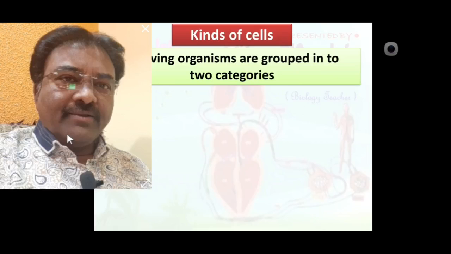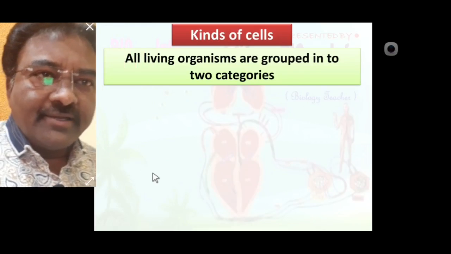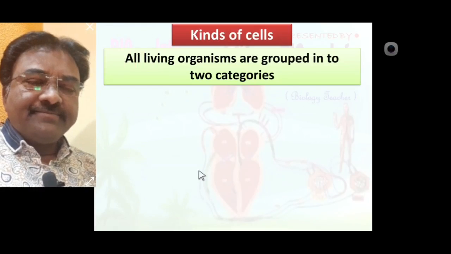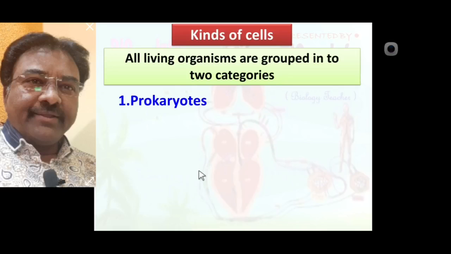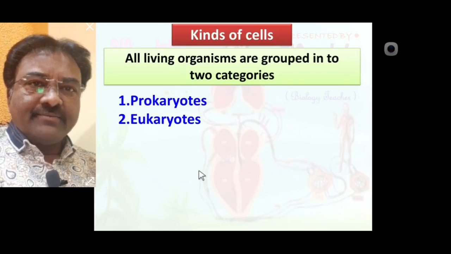All living organisms are grouped under two categories, prokaryotes and eukaryotes. What is the difference between prokaryotes and eukaryotes?